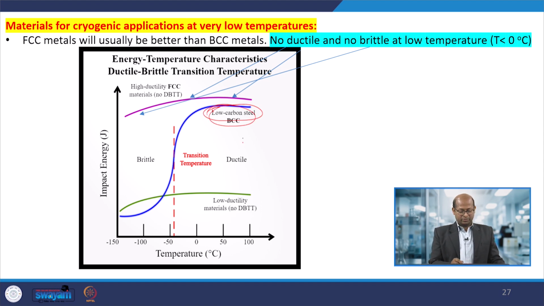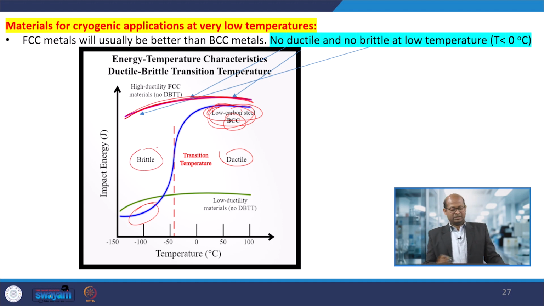At high temperature it shows BCC, and at low temperature the arrangement is like this. For FCC, with respect to changes of temperature, the ductile and brittle property is invariant. So, in the case of this carbon steel, there is no ductility and no brittleness at low temperatures.